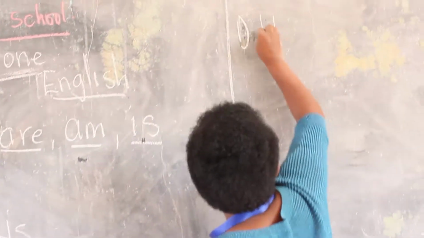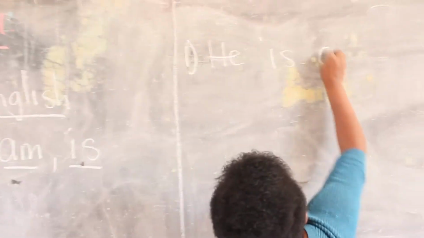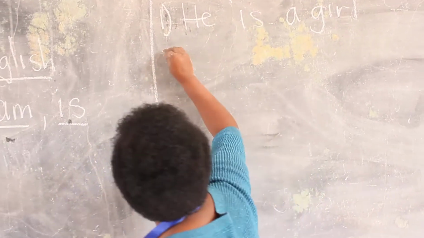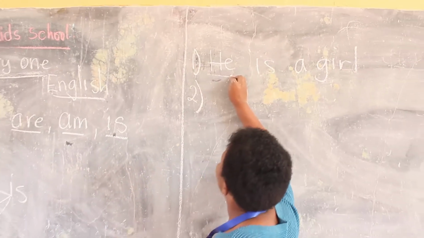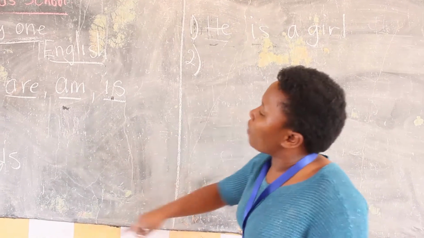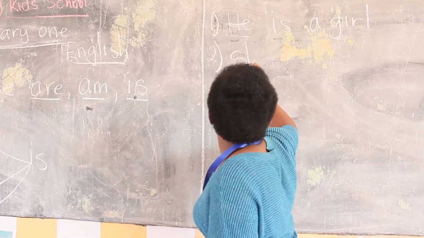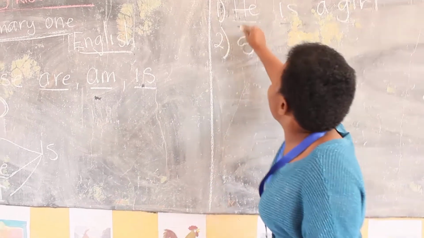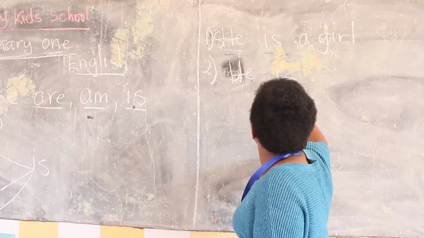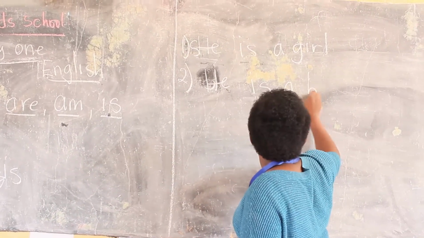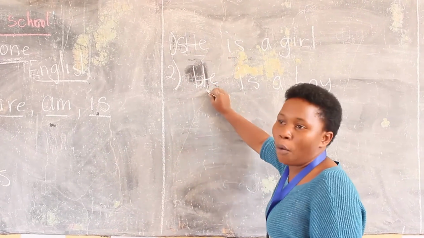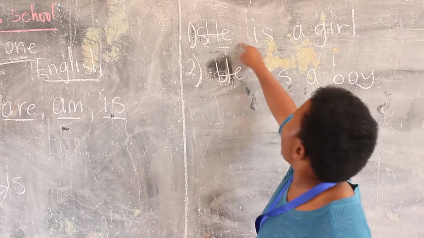For example, number one, I can give you an example. He is a girl. Isn't it? Another example. You see, we have he here. That's why we are using is. Isn't it? Okay. Now, we can even use she. No, this one, I told you that this one is she. I can use it with he. He is a boy. I told you that she is for girls and he is for boys. Okay? She is a girl.